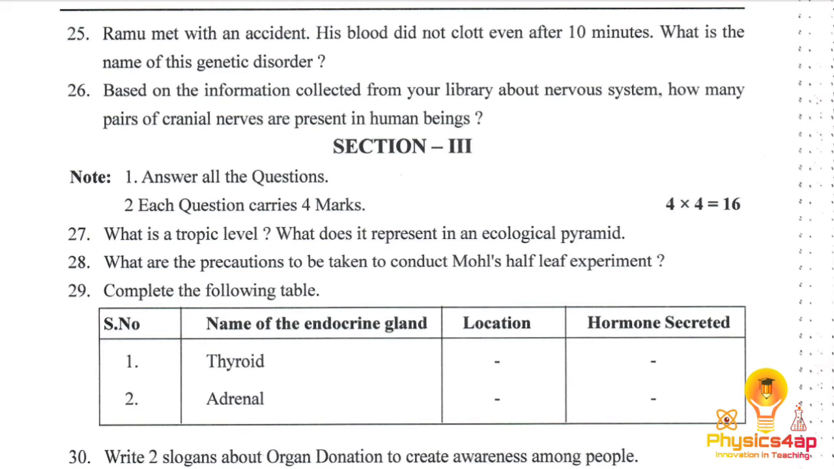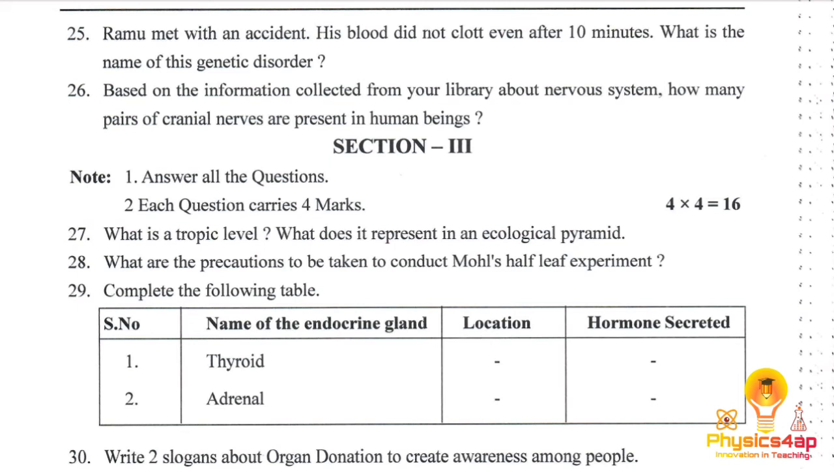And the second is the adrenal gland. The location is on the top of the kidneys. The hormone secreted here is the adrenaline hormone, and this hormone is released when we face fight or flight, or anti-stress situations.